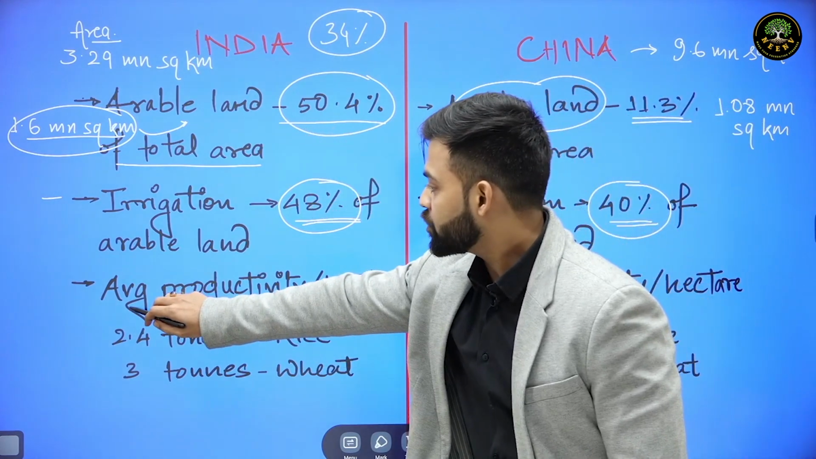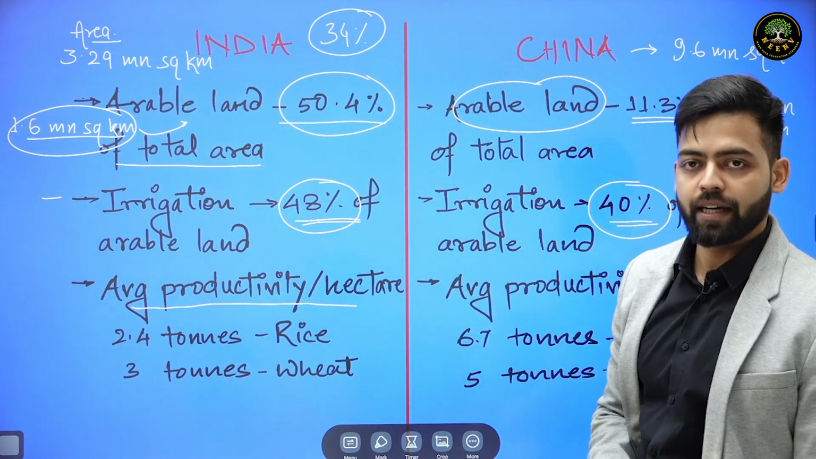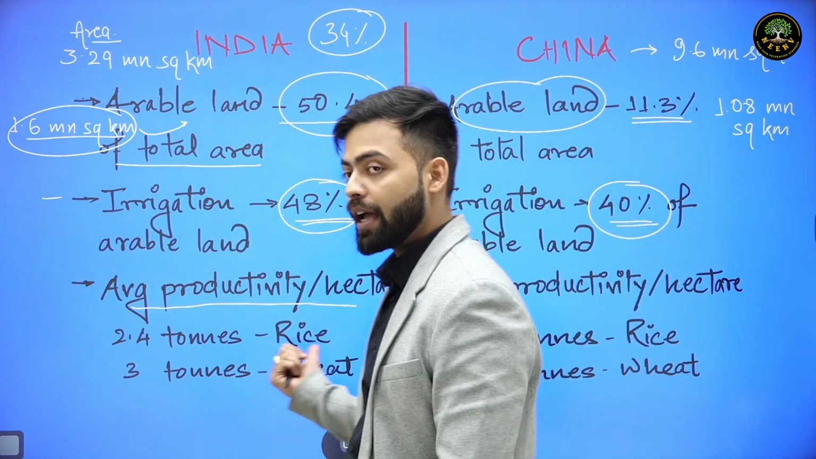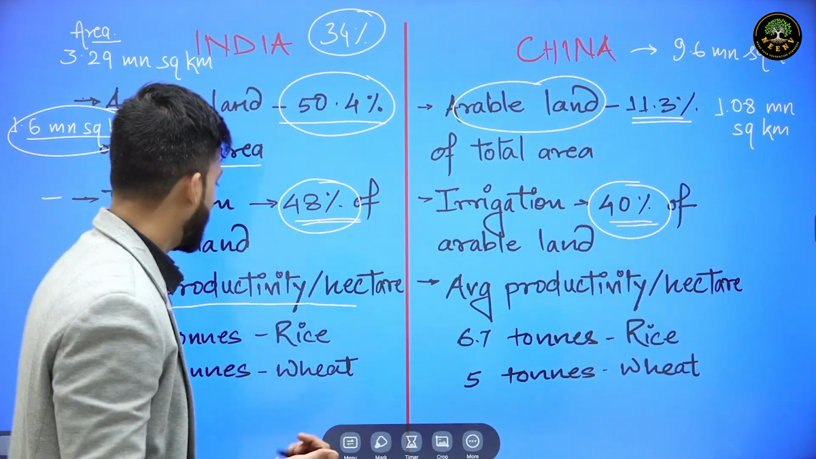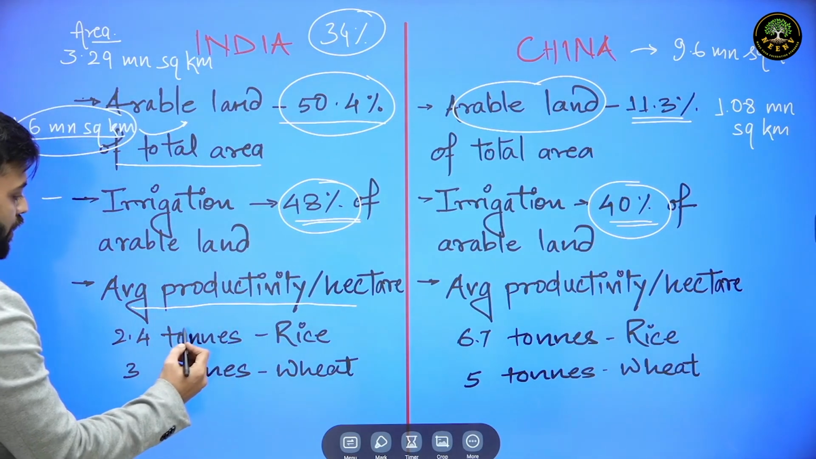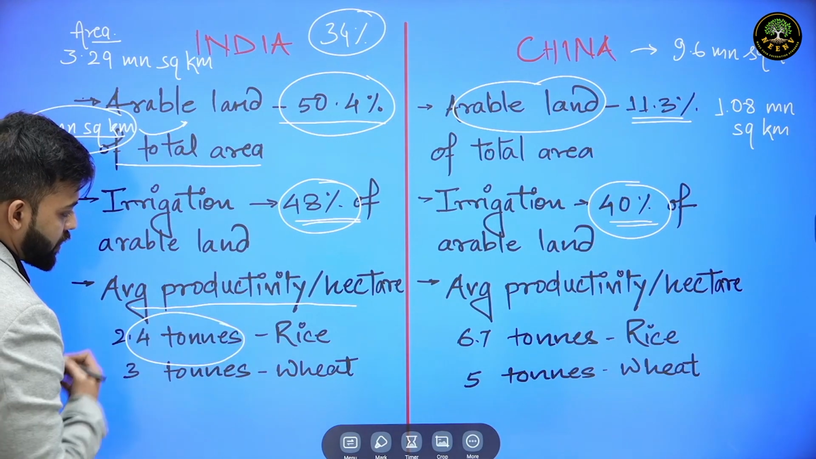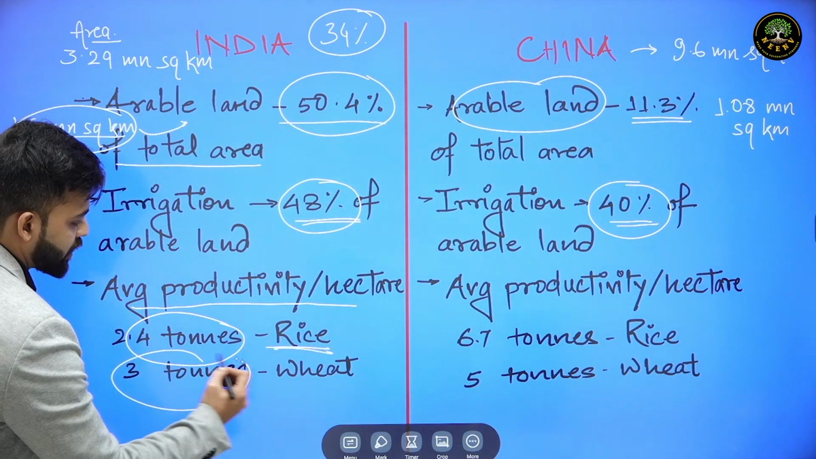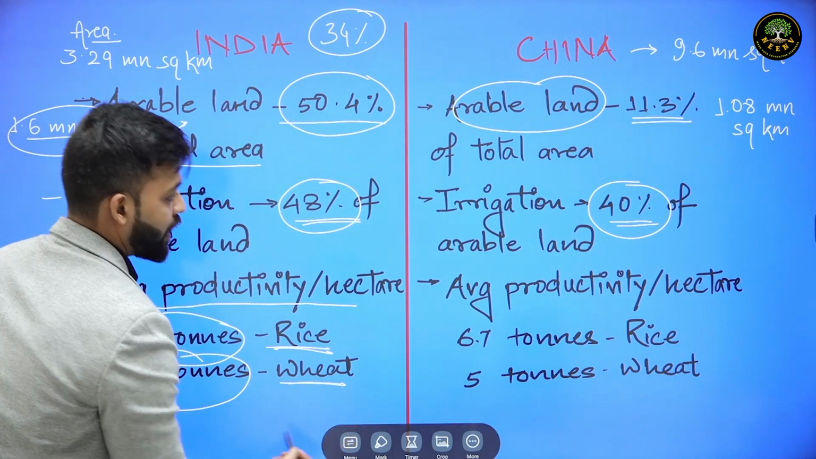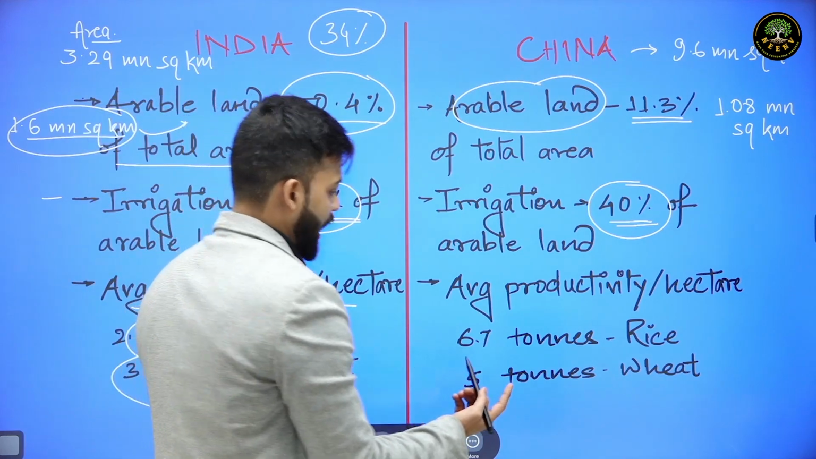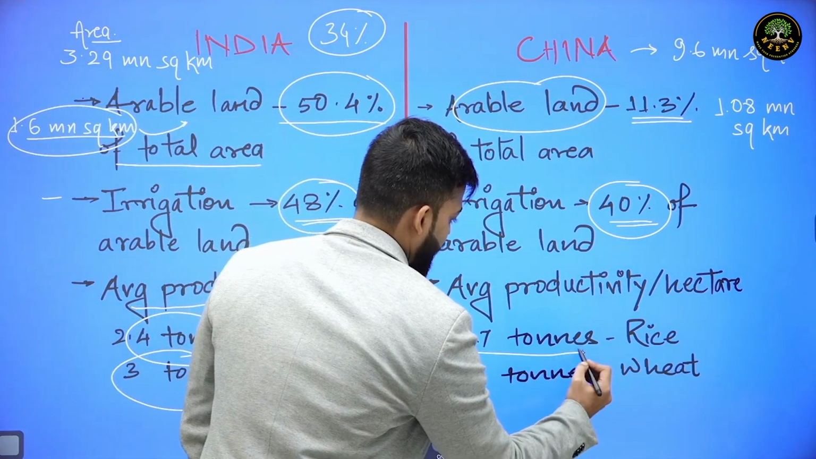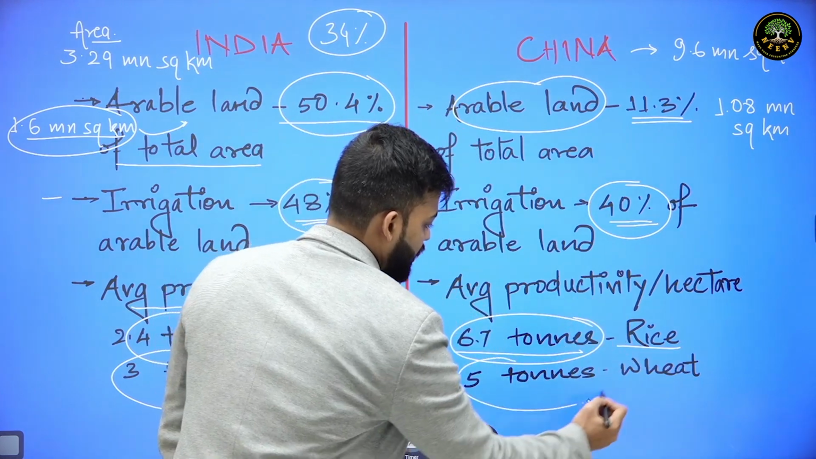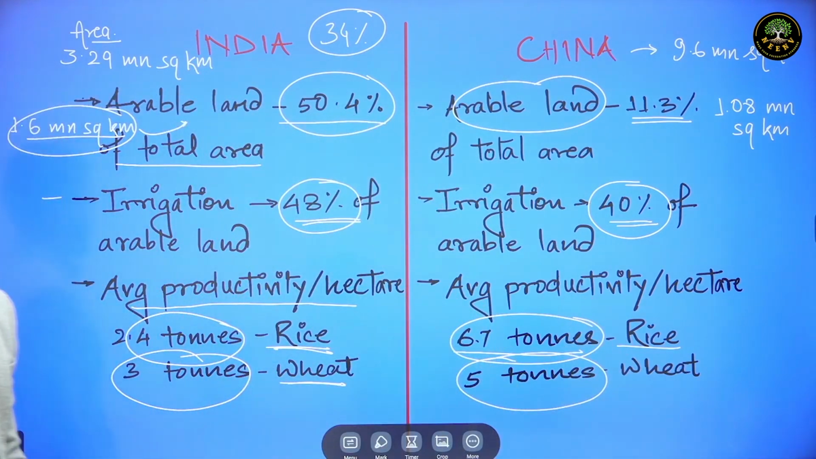But when it comes to average productivity per hectare, then India's productivity is comparatively low because China is technologically advanced, and that is the reason India has 2.4 tons per hectare rice productivity and 3 tons per hectare wheat productivity. Whereas when we compare this with China, China has 6.7 tons rice productivity per hectare and 5 tons wheat productivity per hectare.